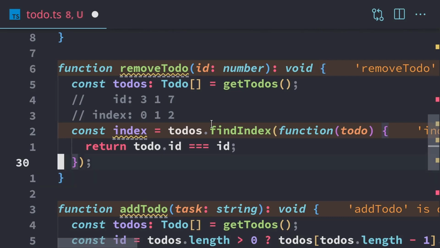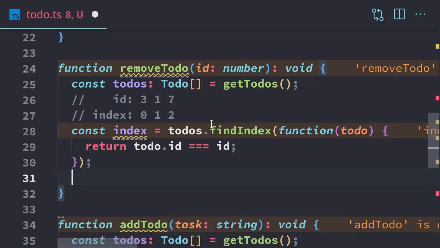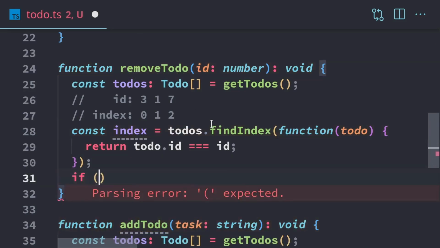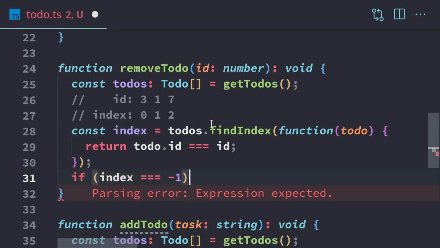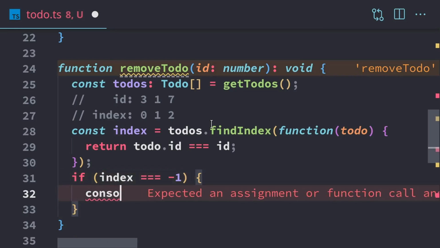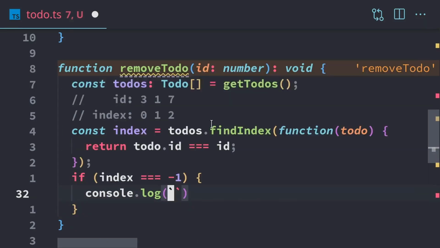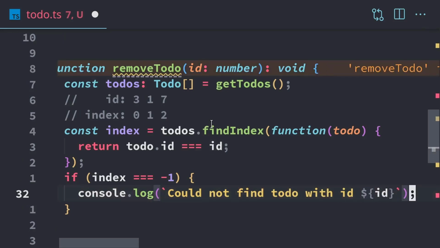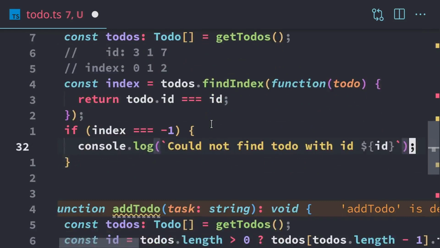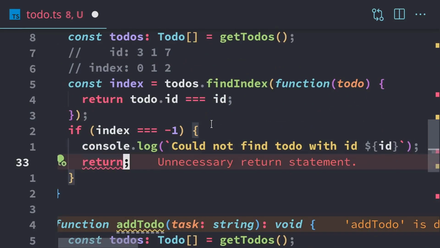If we can't actually find the to-do, findIndex is going to return -1. So we need to check that. If the index is equal to -1, then we're going to log a message. It's going to say, could not find to-do with ID, then the ID number. And then we just return early.